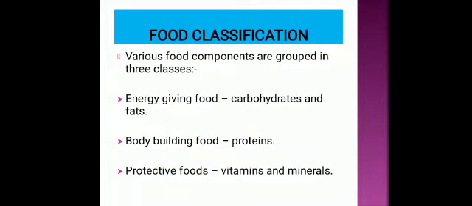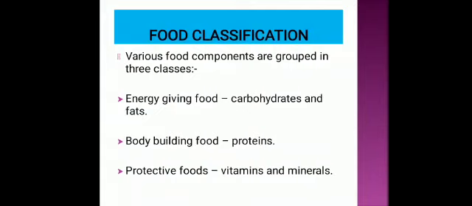Now each component of food has its own function in the body, and according to their functions, they are classified into 3 groups: energy giving foods, body building foods, and protective foods. Energy giving foods include carbohydrates and fats because, of course, they provide energy. Proteins are necessary for our growth and for repair of our body, so they are considered body building foods.